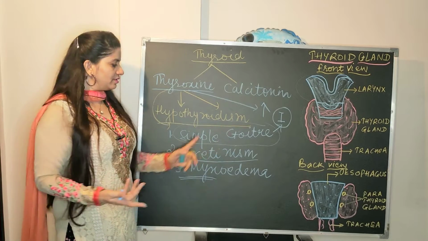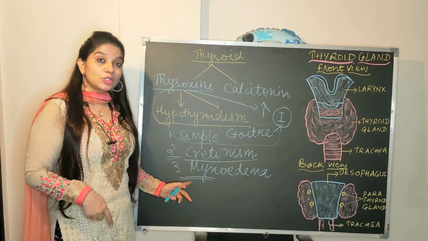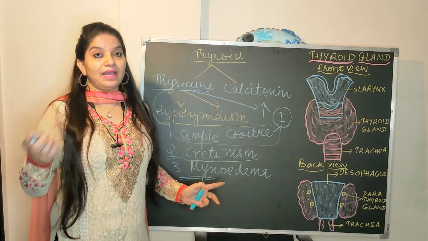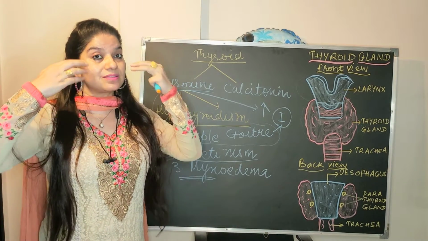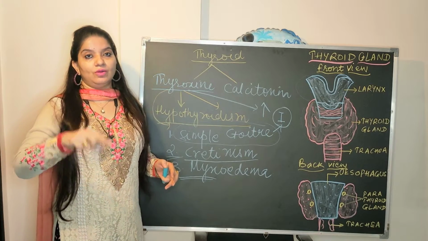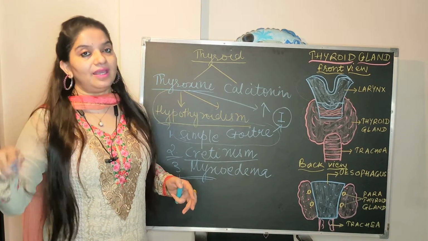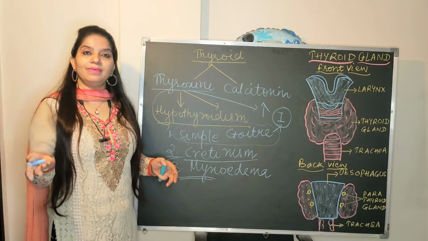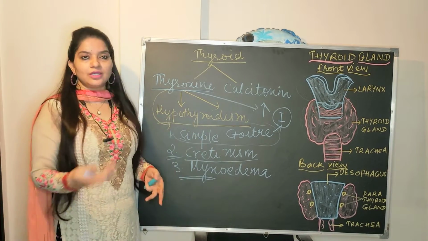Goiter, you write goiter, then cretinism, myxedema, exophthalmic, exo, E-X-O. Exo means outward. Ophthalma, O-P-H-T-H-A-L-M-I-C. Exophthalmic goiter. So these are a few dictation words.